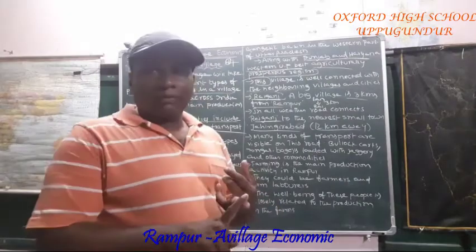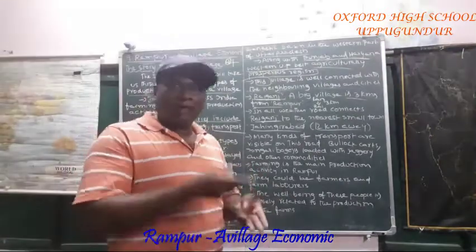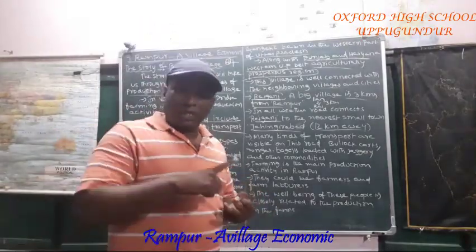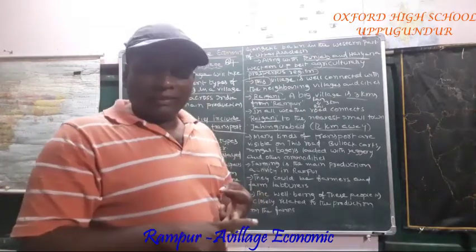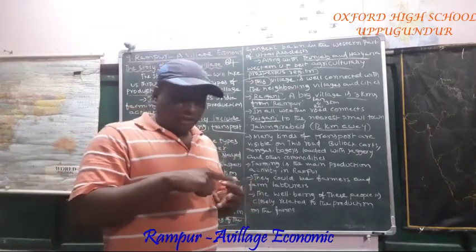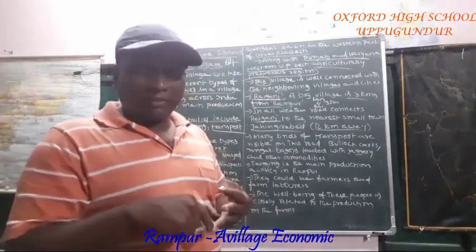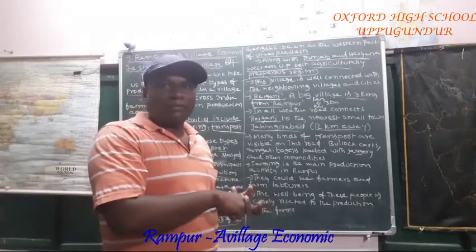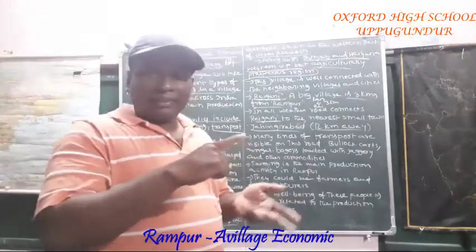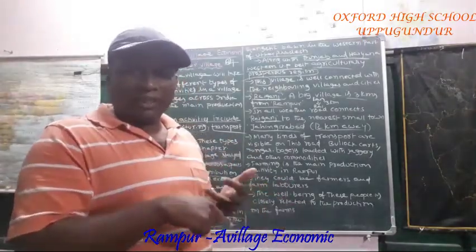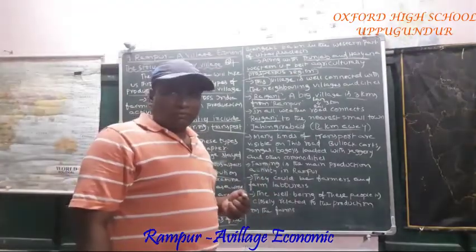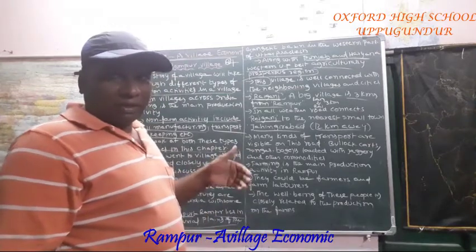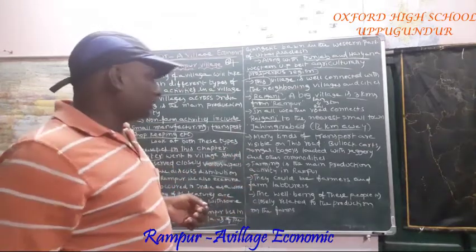Rampur, Raiganj and Jahangirabad. Rampur, a village economy, regarding that we have been discussing. Between Rampur and Raiganj the distance is 3 kilometers. Then Raiganj to Jahangirabad, in all weather conditions good connectivity is there. That is the smallest town. Which is the smallest town? Jahangirabad. The distance between Rampur and Jahangirabad is 12 kilometers.